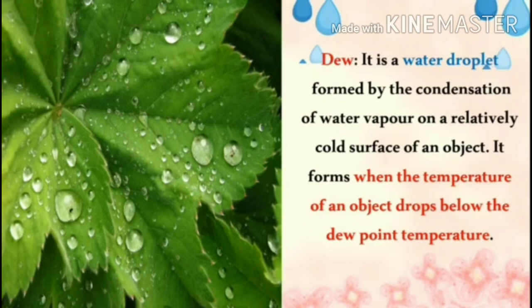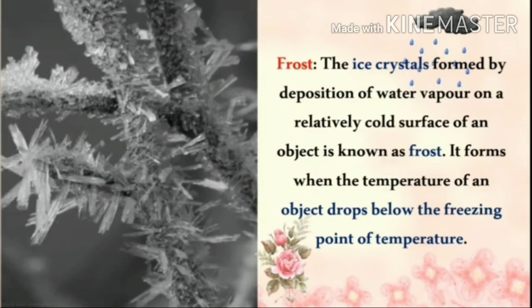Dew. It is a water droplet formed by the condensation of water vapor on a relatively cold surface of an object. It is called dew. And then frost. The ice crystals formed by deposition of water vapor on a relatively cold surface of an object is known as frost.